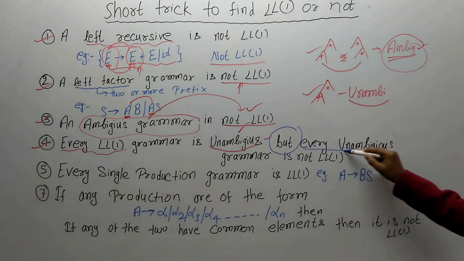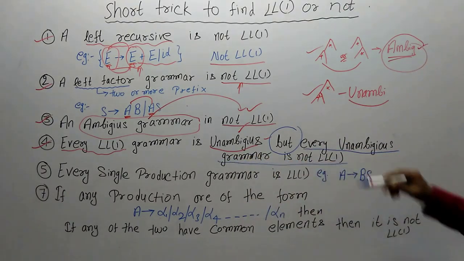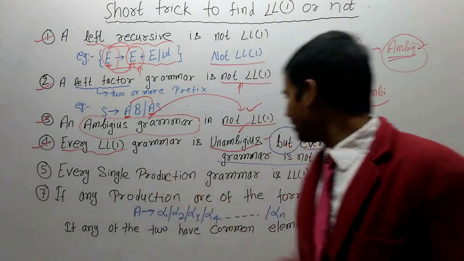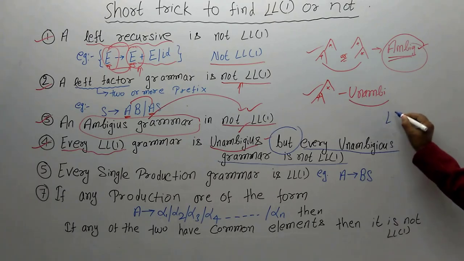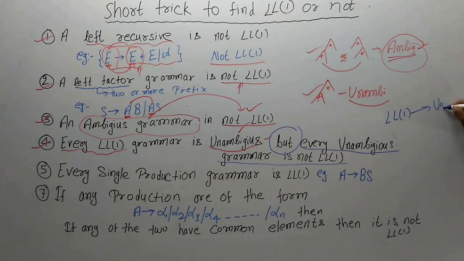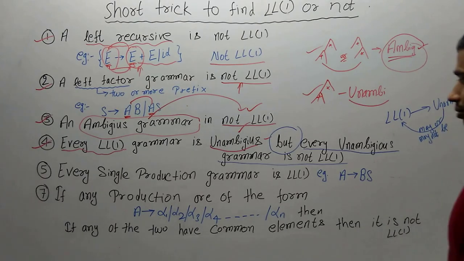Every unambiguous grammar is not LL1, it means the reverse is not true. Every LL1, you learn this thing: if LL1, definitely it will be unambiguous. But if any grammar is unambiguous, it may or may not be LL1.